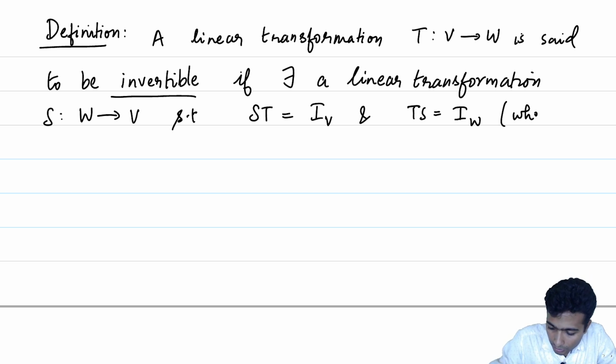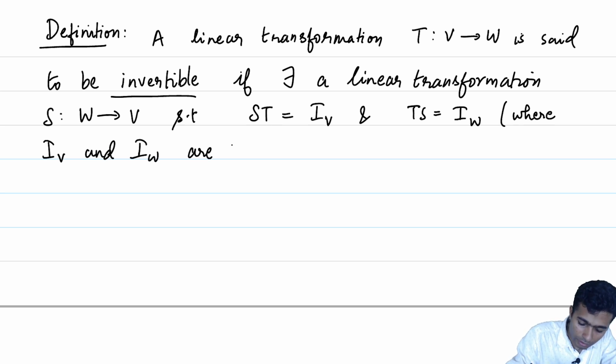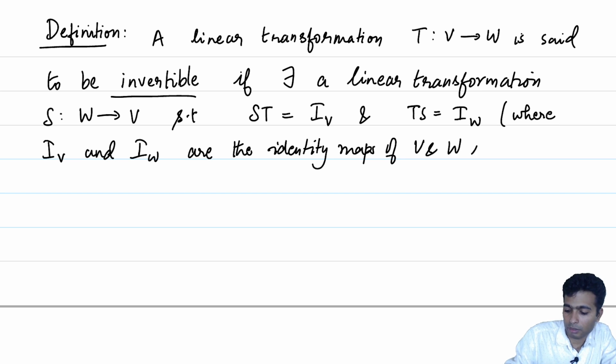Here IV and IW are the identity maps of V and W respectively.